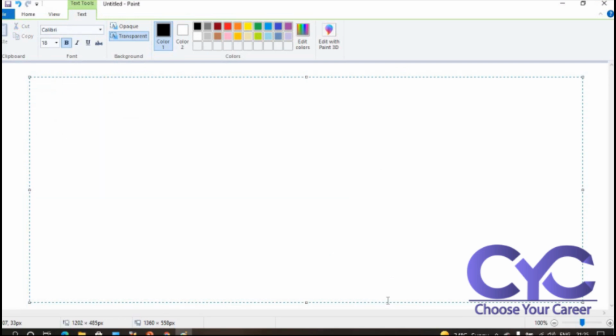Now I want to go with the difference between dollar and hash. What is meant by dollar? What is meant by hash? Both are root users only. So dollar and hash are the root users.